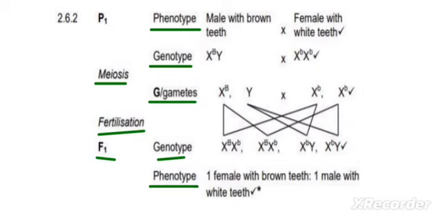On phenotype, because you're crossing a man with brown teeth, that man must have the capital letter B on the X chromosome. Why? Because the disease is caused by a dominant allele. Dominant means capital letter. So under phenotype, you write male with brown teeth times female with white teeth. Then for genotype, for the male with brown teeth, you write the XY for the male first, and then do you write the capital letter B on the X or a small letter?